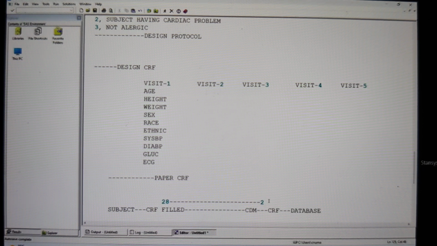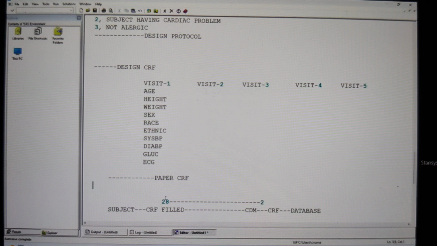If he doesn't know whether he should put 23 or 28, what is he going to do? Again, he's going to send the CRF sheet back to the clinical site. Through courier, he has to ship the concerned paper CRF sheet back, and the concerned person is going to clarify it and send it back again, and then the CDM person is going to enter the data into the database. Just imagine how many days it will take. Maybe 2 days or 3 days, or maybe 1 week or 10 days.